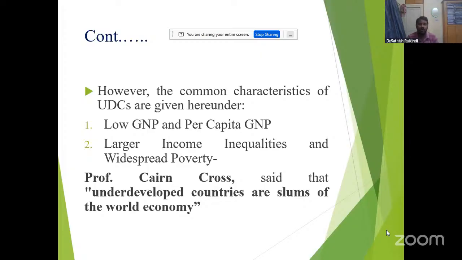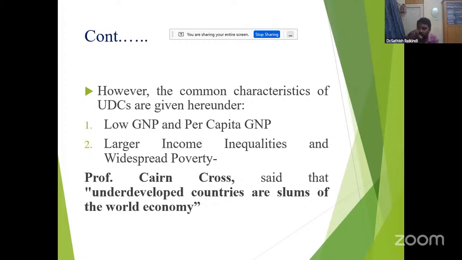And also larger income inequalities and widespread poverty is the second characteristic feature mentioned here. There are large inequalities in the distribution of income and wealth. India's inequalities are growing, according to the OECD, the Organisation for Economic Co-operation and Development. In 2011, 100 rich people accounted for 70% of GDP. So there are large income inequalities and widespread poverty.